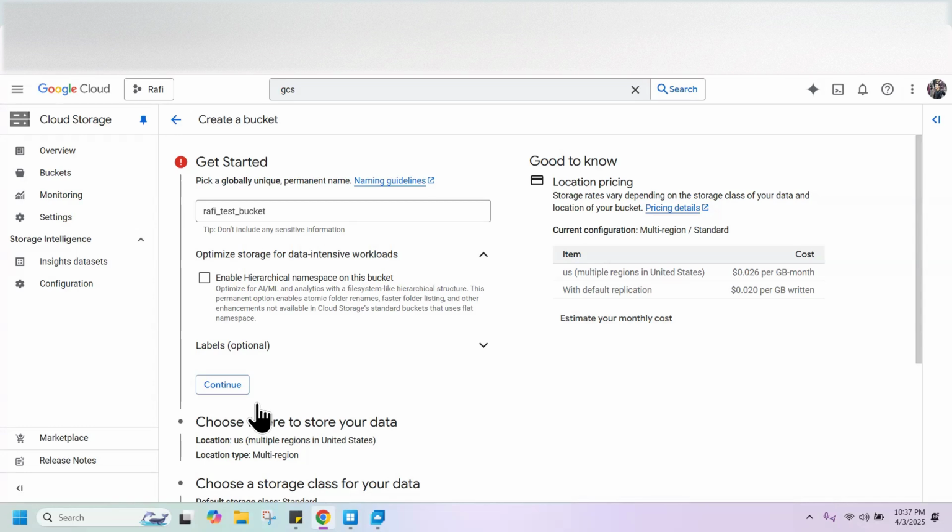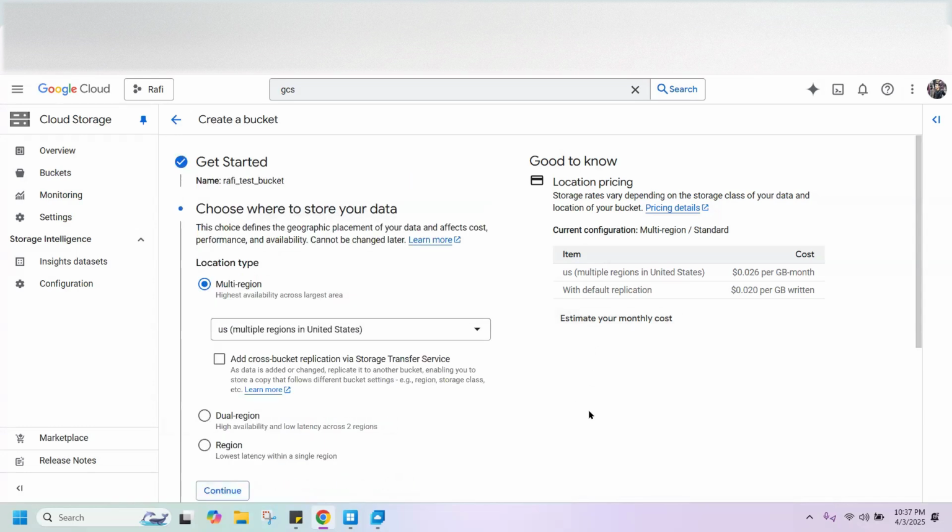Let's click on continue. And on the right side, we can see the charges as well. It's costing around 0.026 per GB per month. So basically it's cheap. I'll tell you about BigQuery as well. In BigQuery, I think they don't charge much for storage. They just charge for computation. If you query your data, it will start charging you. For storage they charge very little, but for computation they charge much more because they have to use a lot of compute to do the distributed and parallel processing.